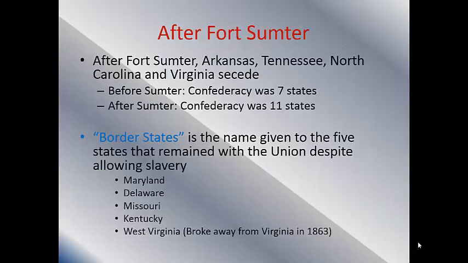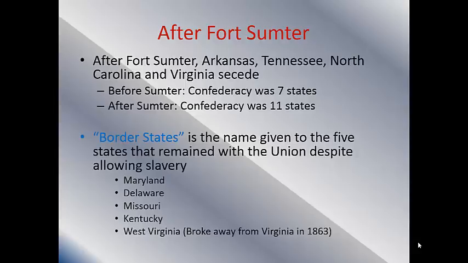It's true. Before Fort Sumter, you're looking at the Confederacy having 7 states. After Fort Sumter, when this war is officially begun, they add 4 more states and they get to 11. 11 is the most states the Confederacy has during the war.